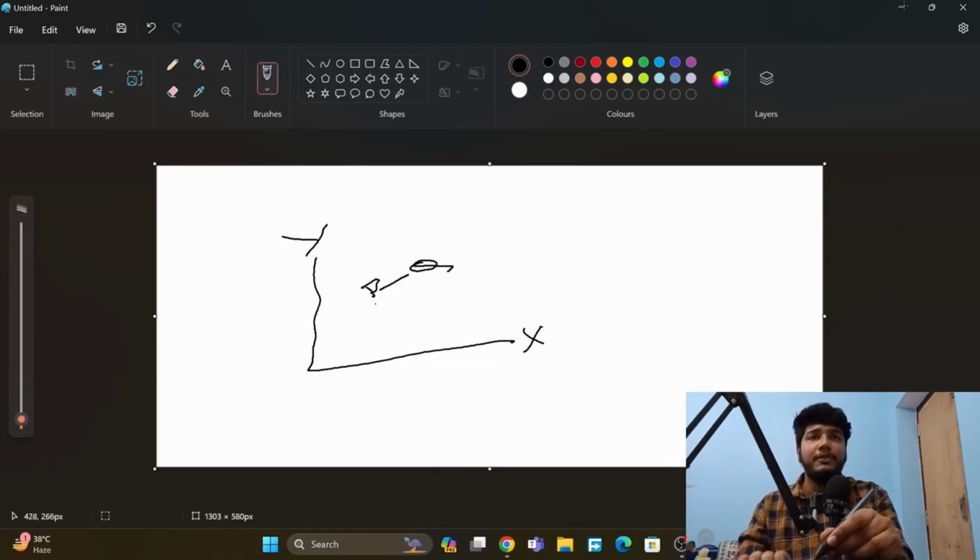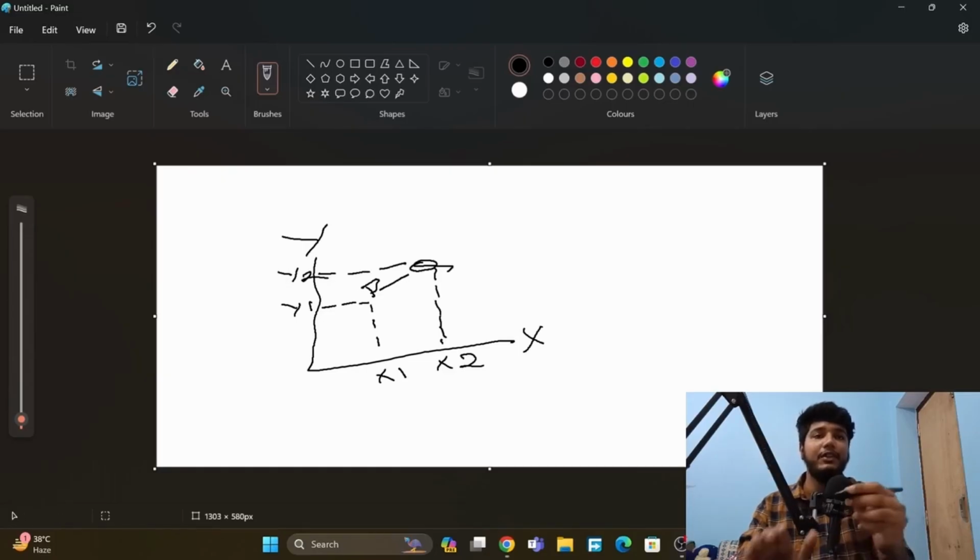So here we will have a corresponding value which is x1, and here we will have a corresponding value which will be y1, and here we will also have a corresponding value which is x2, and here also we will have a corresponding value which is y2, okay? And now we will calculate the distance between these two points, PQ. How will we calculate this? By using the Euclidean method, okay? Here we use the Euclidean method.